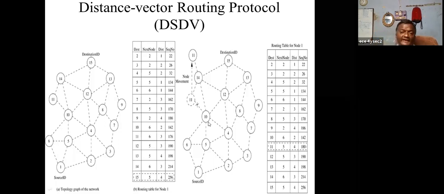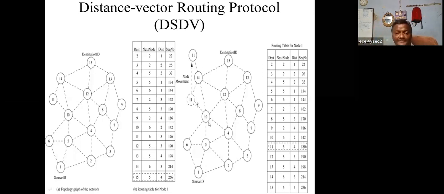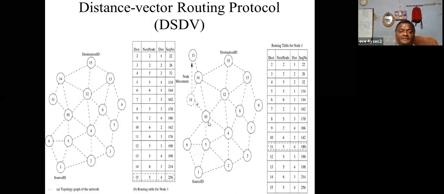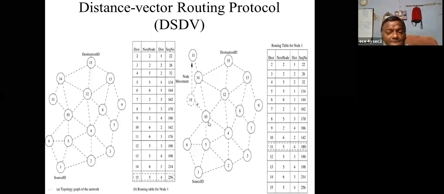That neighbor can also flood this information to its remaining neighbors. By this flooding, the updated information about the break, with the cost of infinity, is updated everywhere.